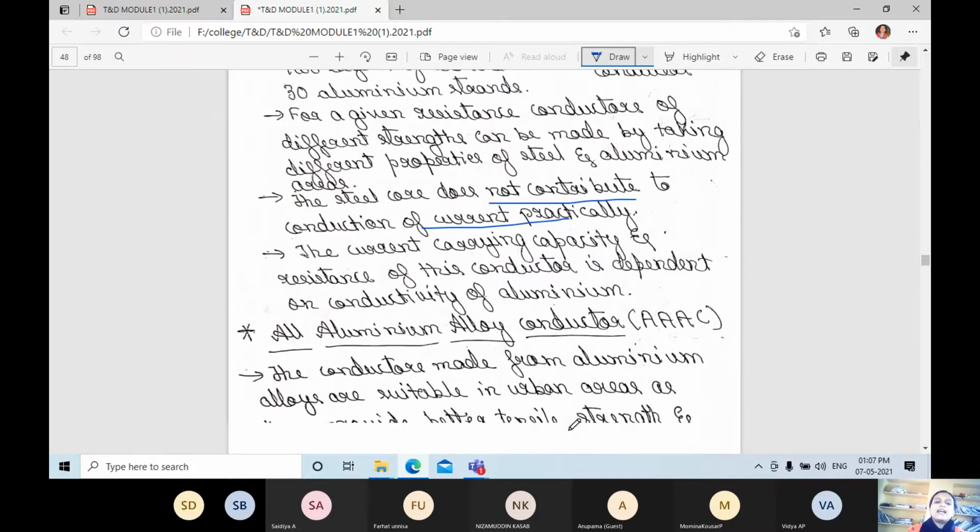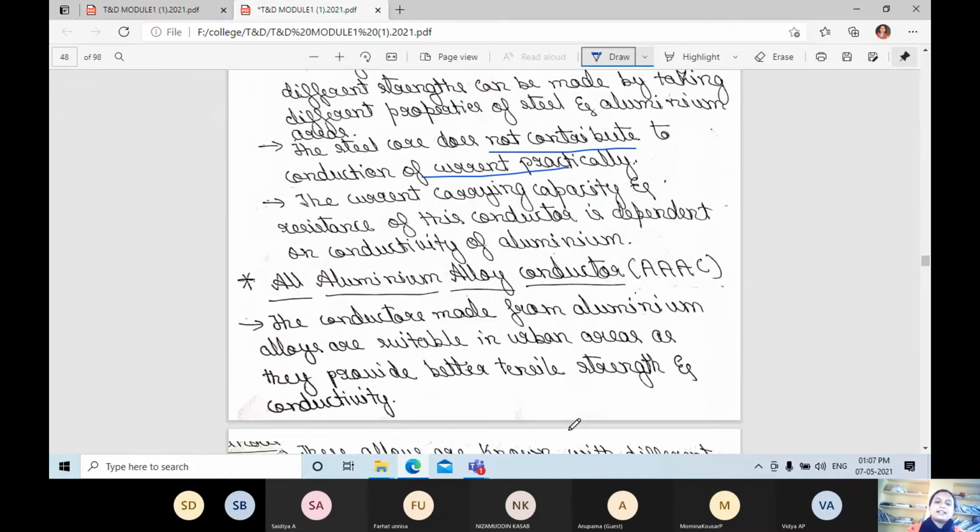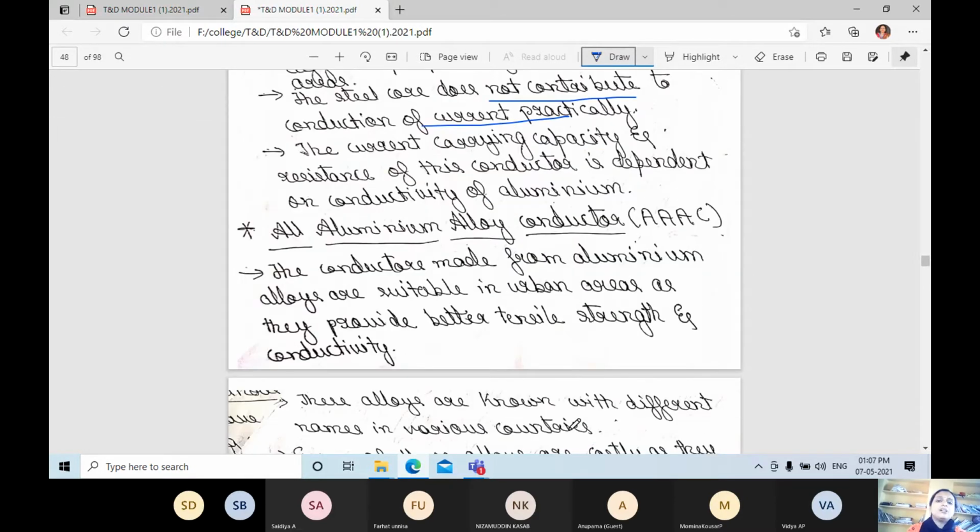Next is the all aluminum alloy conductor. The conductors made from aluminum alloys are suitable in urban areas because they provide better tensile strength and conductivity. These alloys have different names in different countries.